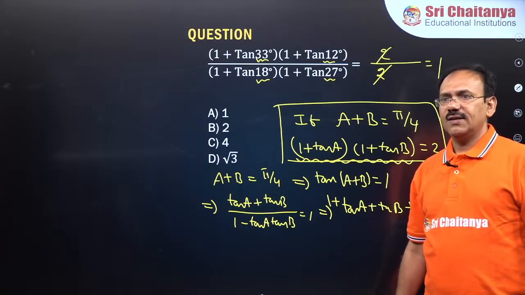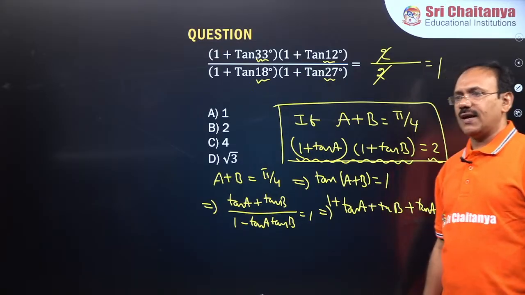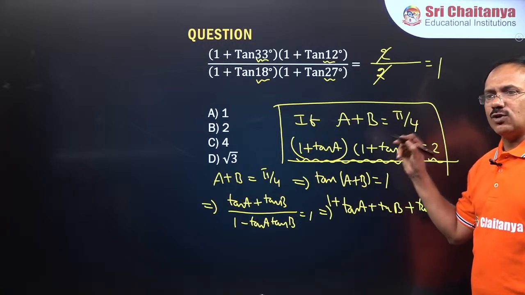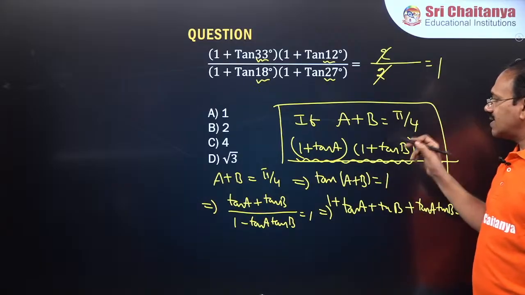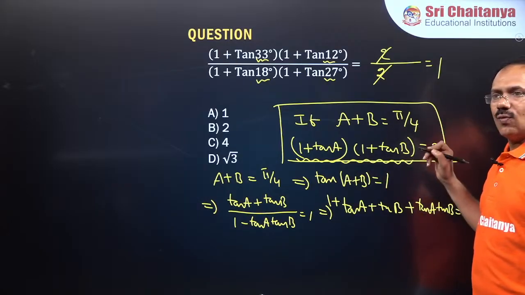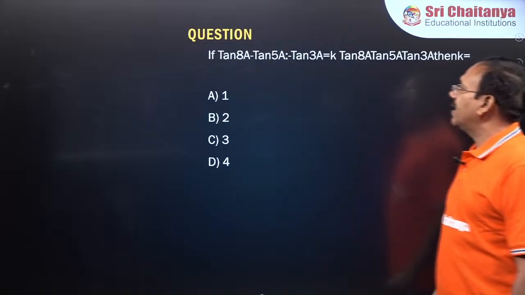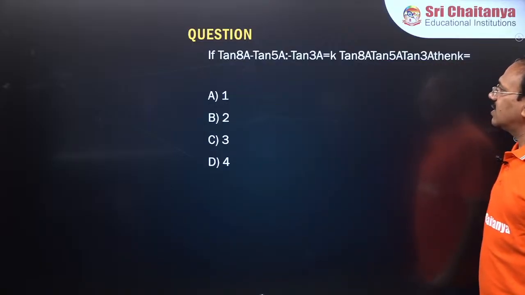So I mean to say, guys, if A plus B is equal to pi by 4, the answer is (1 plus tan A)(1 plus tan B) is equal to 2. Try to remember this as a result. Okay. Next, can somebody answer this question?